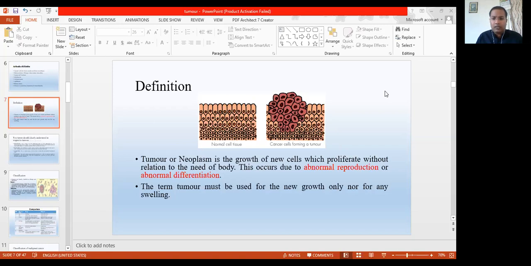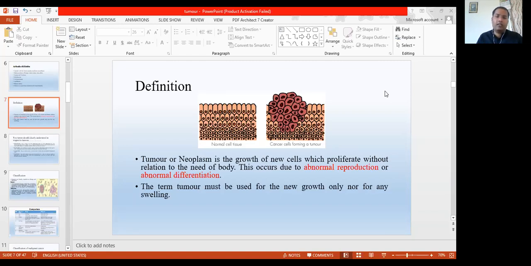So how does this type of growth develop? The proliferation of the cells without need of the body. Okay, so there are two things. One, abnormal reproduction of the cells, and two, abnormal differentiation. So now, what is differentiation and what is reproduction?